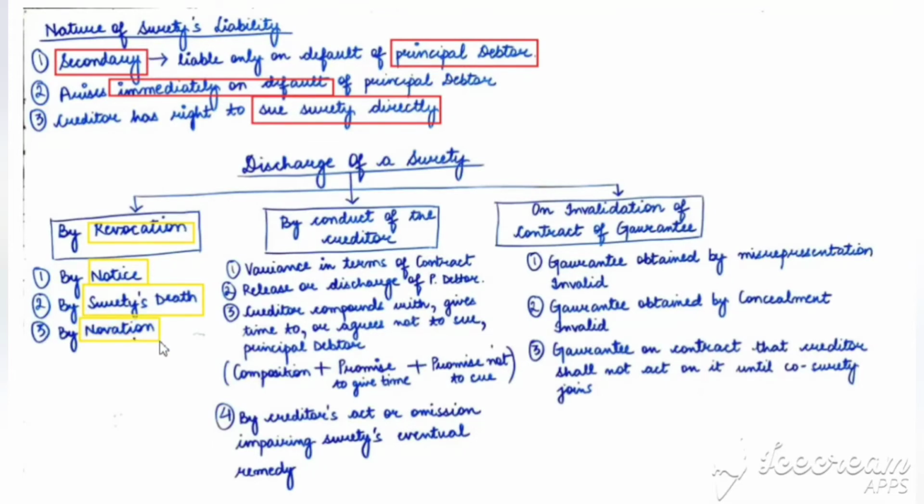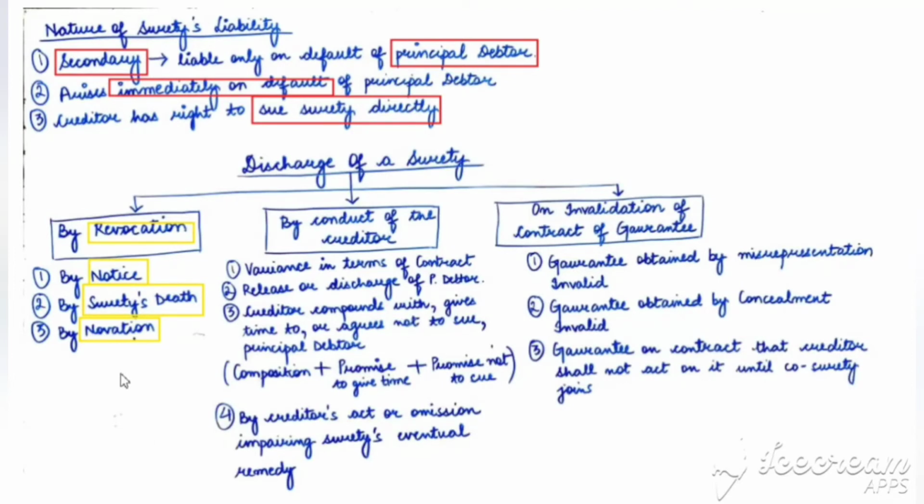Next is by novation. The surety is discharged from the contract of guarantee by novation. Now what is novation? Novation means the existing parties or new parties come into a fresh contract and the original contract is discharged. As the original contract is discharged and no more valid, the discharge of a surety is also there with that contract. So novation means when the existing parties or the new parties come into a fresh contract.